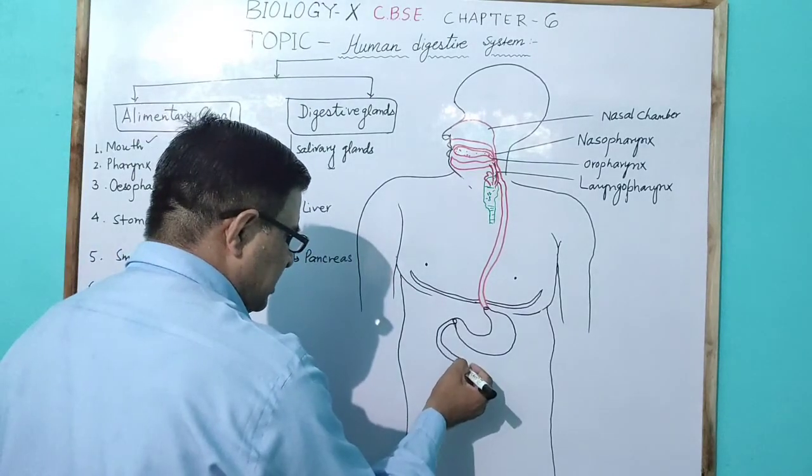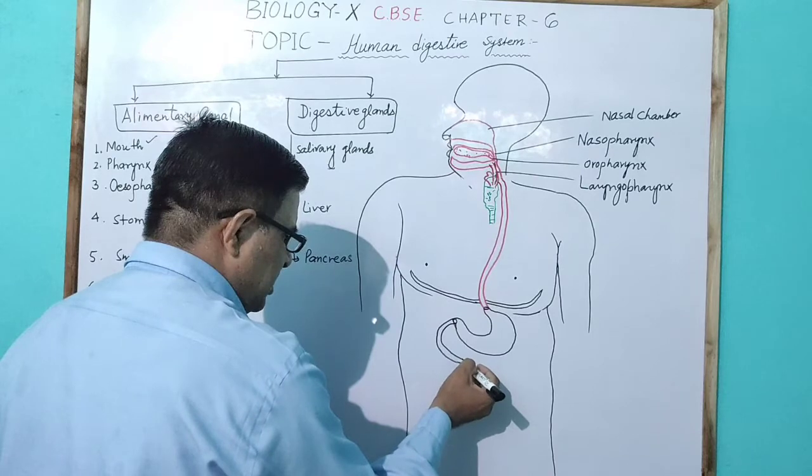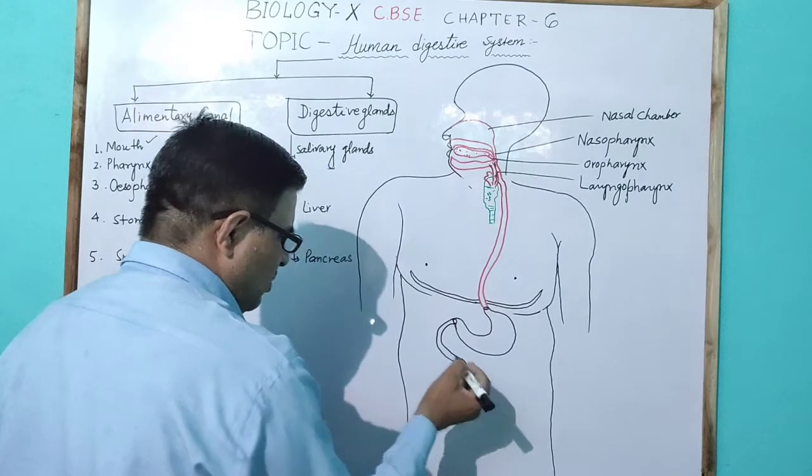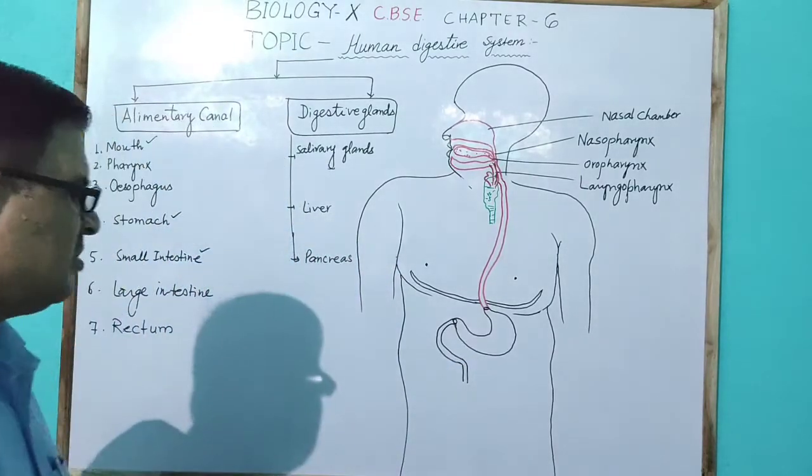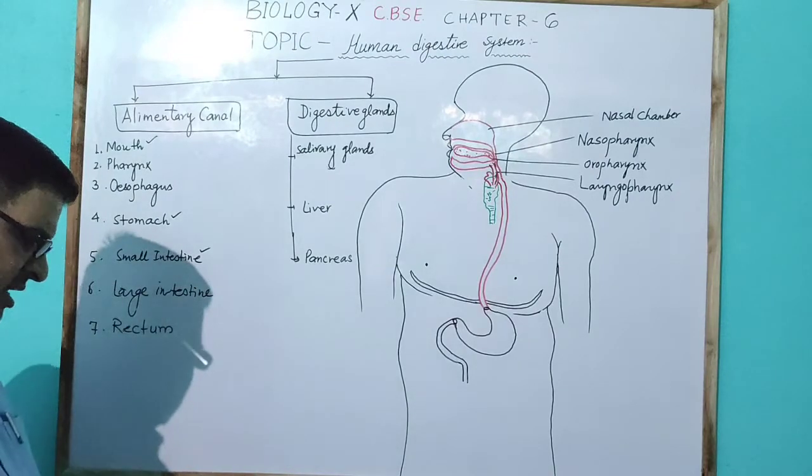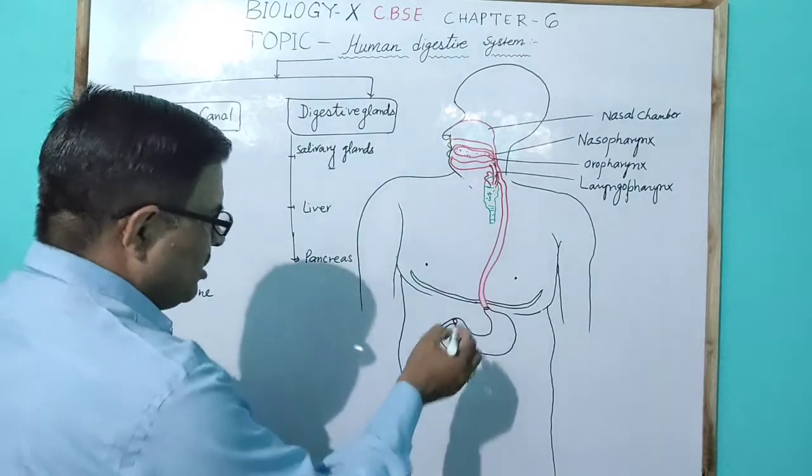The C-shaped duodenum reaches downward in the form of the jejunum.